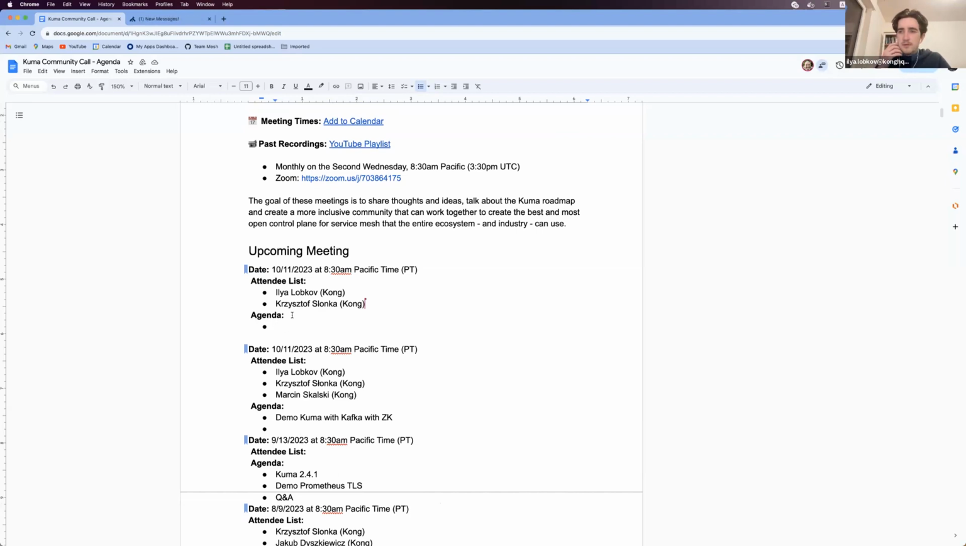Kuma 2.5 is coming soon, and we have several new features. One of them is a mesh load balancing strategy plus locality awareness.